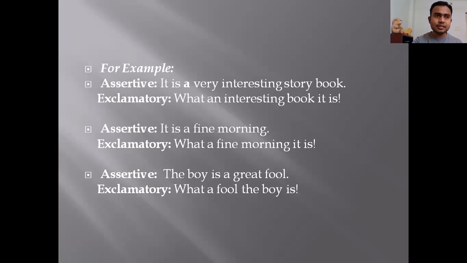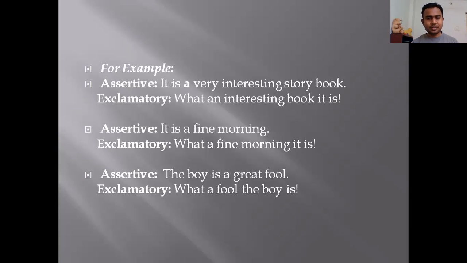So if the asserted sentence is, it is a very interesting book, the exclamatory will be, what an interesting book it is. What an interesting is your adjective here, book is your subject, right?